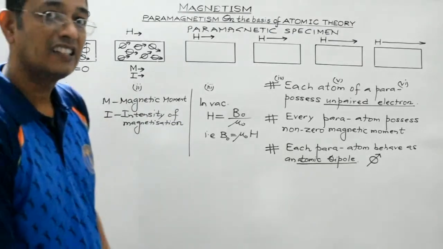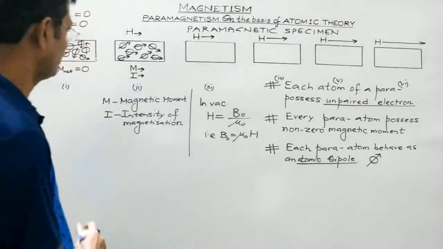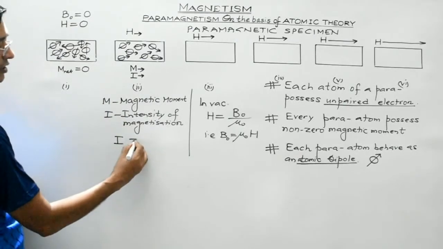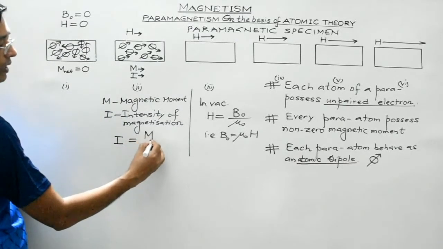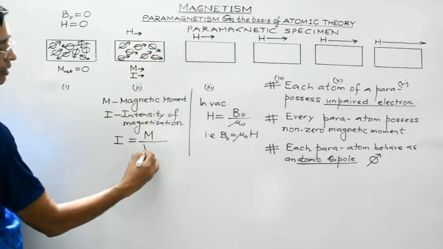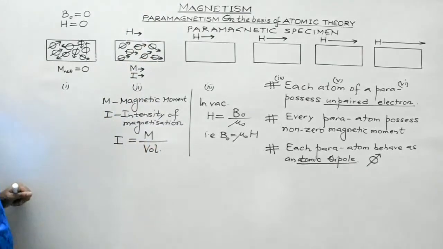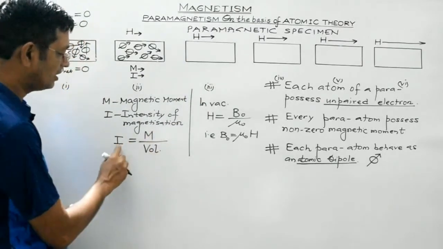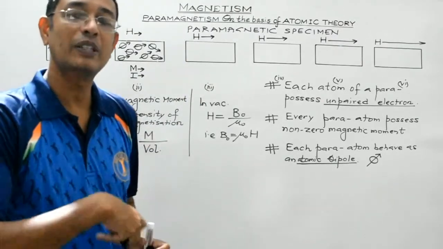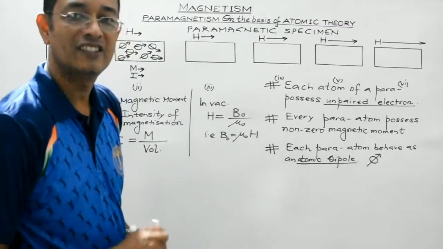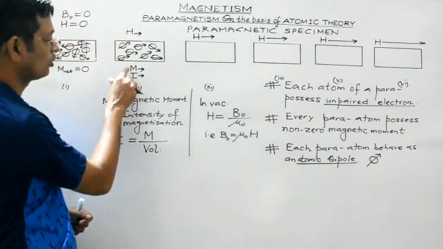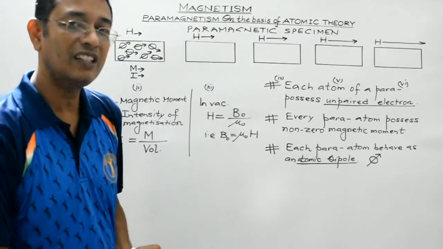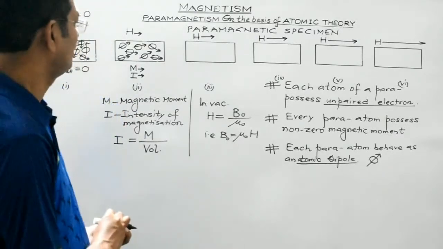Clear, students? I is the intensity of magnetization. Intensity and magnetic moment are proportional. Intensity of magnetization is defined as the magnetic moment developed in the specimen per unit volume. The volume of the specimen will remain the same, so with the increase in the magnetic moment, the intensity of magnetization will also increase, isn't it? So both M and I are proportional. M stands for the magnetic moment, I stands for the intensity of magnetization.